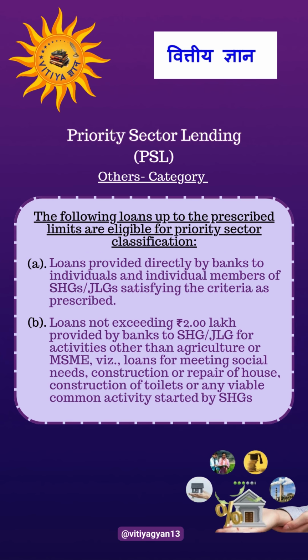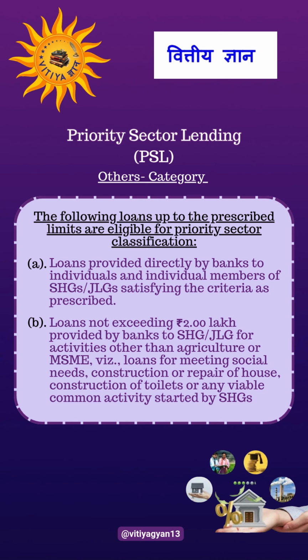Others, the next category of priority sector. The following loans up to the prescribed limits are eligible for priority sector classification. Loans provided directly by banks to individuals and individual members of SHGs, JLGs satisfying the criteria as prescribed.